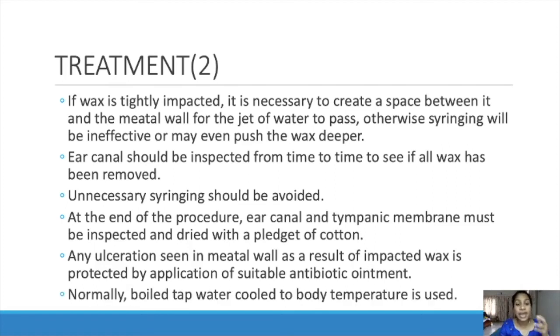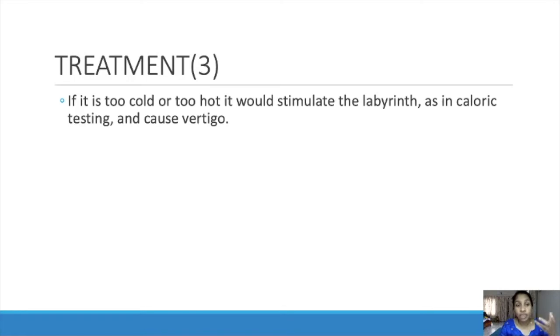Normally, boiled tap water cooled to body temperature is used. So we can't use it very hot or cold. We have to use water at body temperature, that means lukewarm water only is used for syringing. If it is too cold or too hot, it can stimulate the labyrinth, as in the caloric test, and cause vertigo. Vertigo means giddiness. If it is too hot or too cold, it will cause giddiness to the patient.